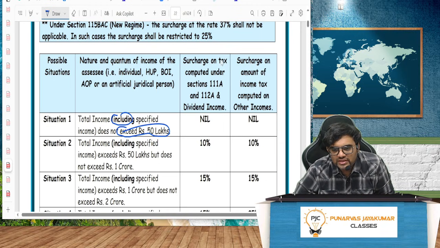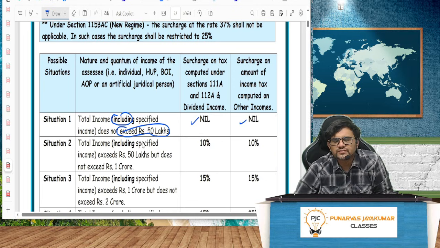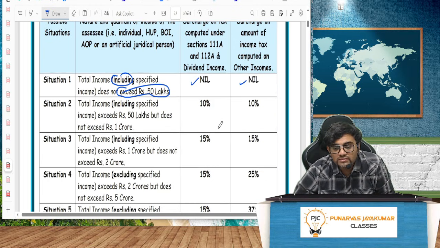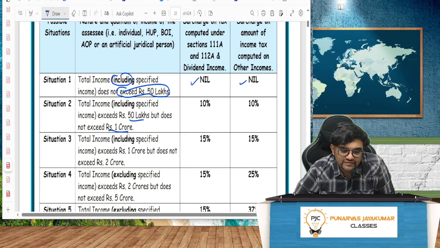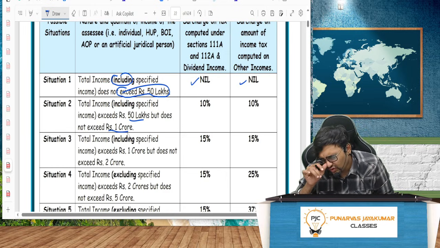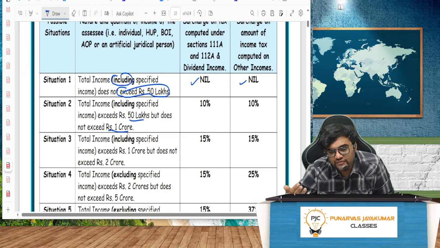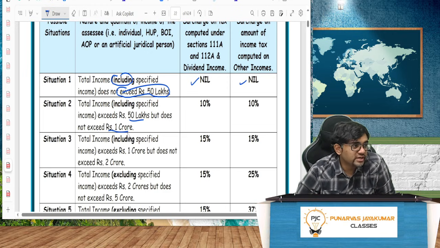So surcharge on tax computed under 111A and 112A and dividend income, here it is nil, because it's not exceeding 50 lakh. Second one, total income, including specified income also, exceeds 50 lakh but does not exceed 1 crore.